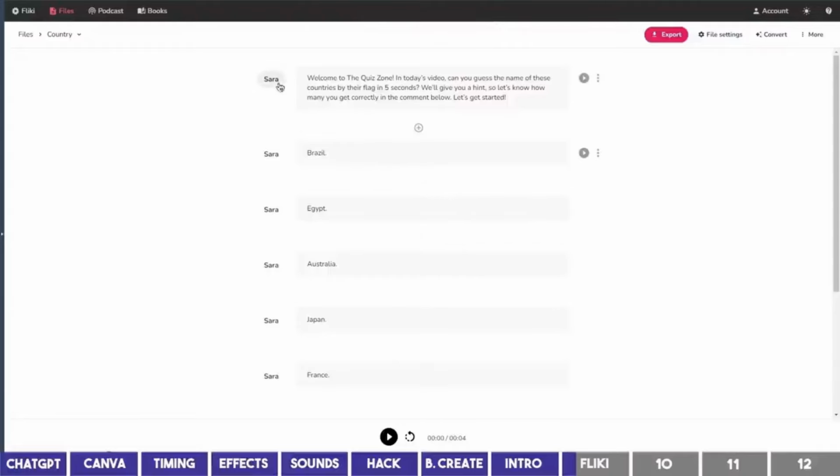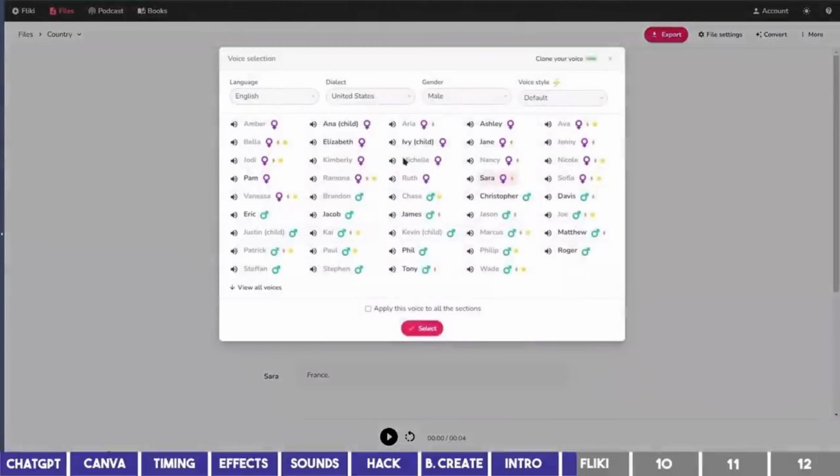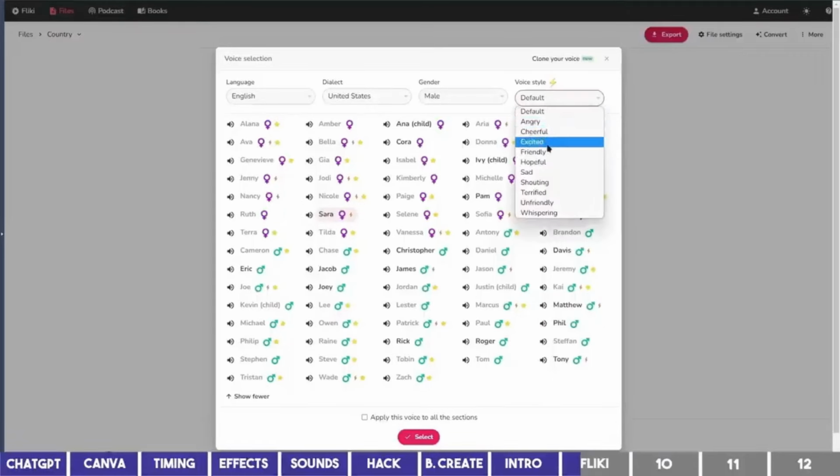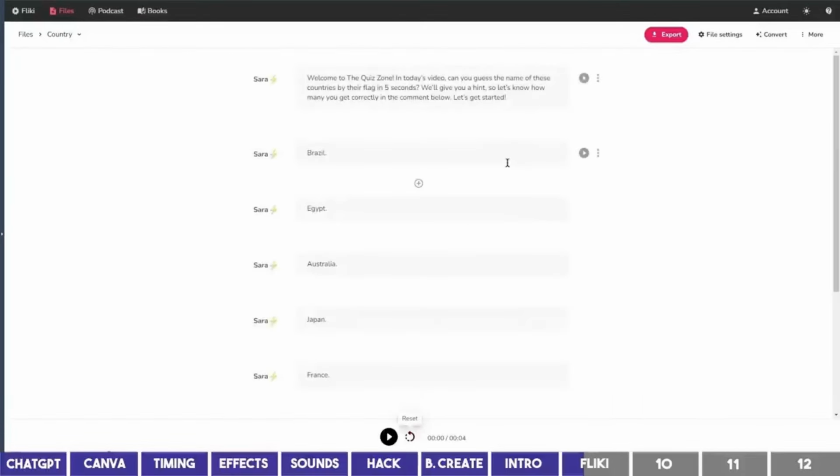To choose a speaker, click on Sarah, and you'll find voices of different accents and languages. Fliki helps you create audio and video content using lifelike AI voices in less than a minute. Some of the voices are premium, but the free ones are good enough for these types of videos. But I'm going to change the voice style to excited. Click on this checkbox below to apply the voice to all the sections and then proceed.